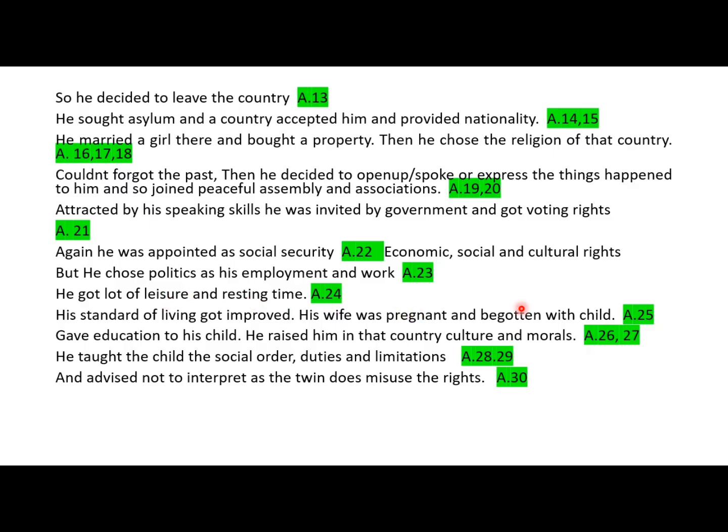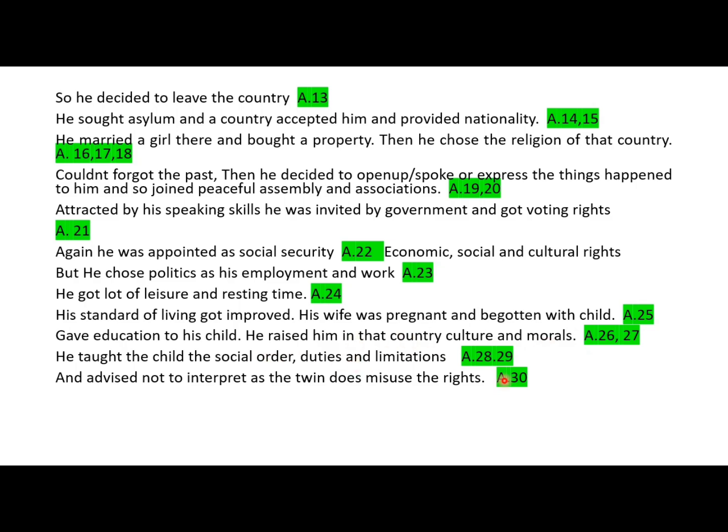Okay. Then article 25 is standard of living and motherhood and childhood protection. For that I added this wife and child. Okay. Then right to education 26, and right to take part in the country's culture, that is 27. For that the statement. Okay.